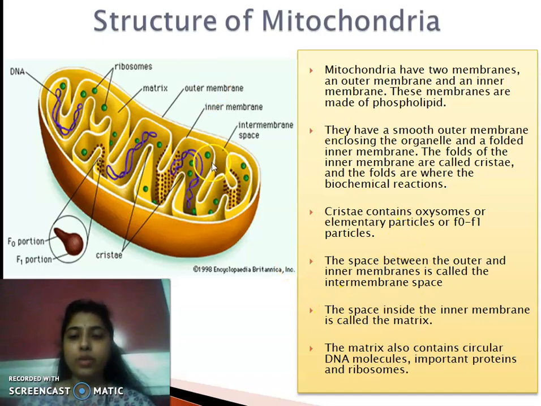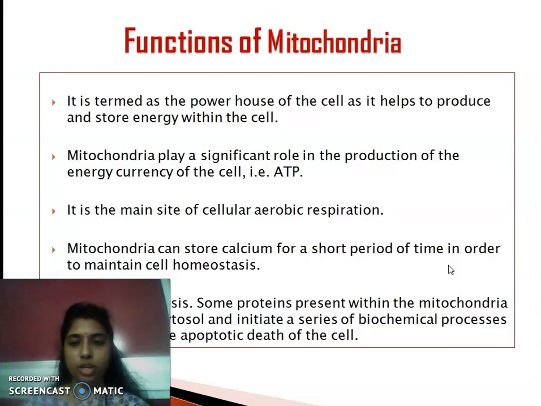Then the space between the outer membrane and inner membrane is termed the intermembrane space. Then the space inside the mitochondria, which consists of all the important structures, is termed the mitochondrial matrix. The matrix also consists of the mitochondrial DNA. This one, can you see the blue colored structure? This one is the DNA, and some important proteins and ribosomes. So this is all about the structure of mitochondria.